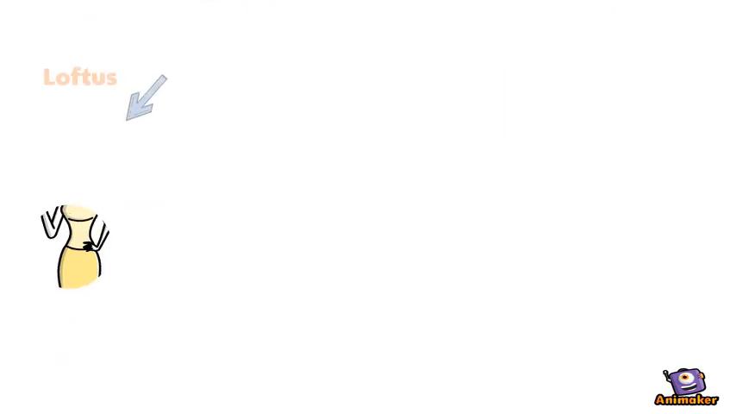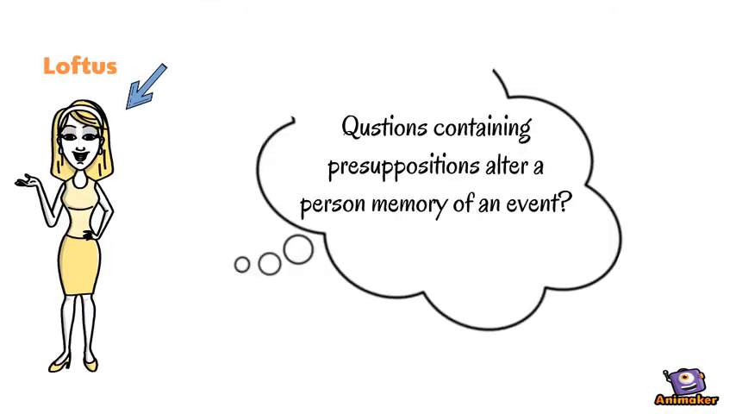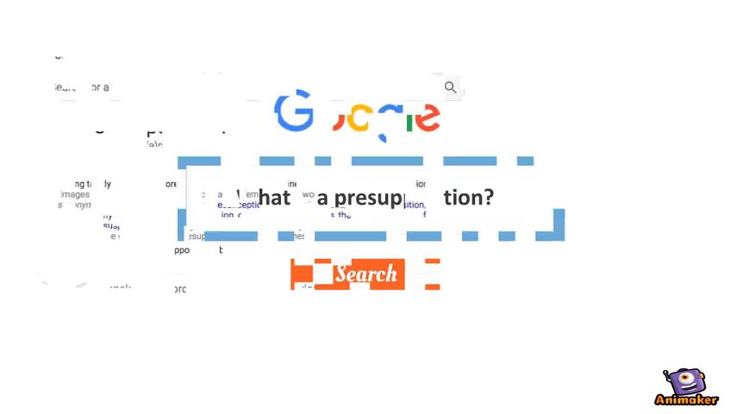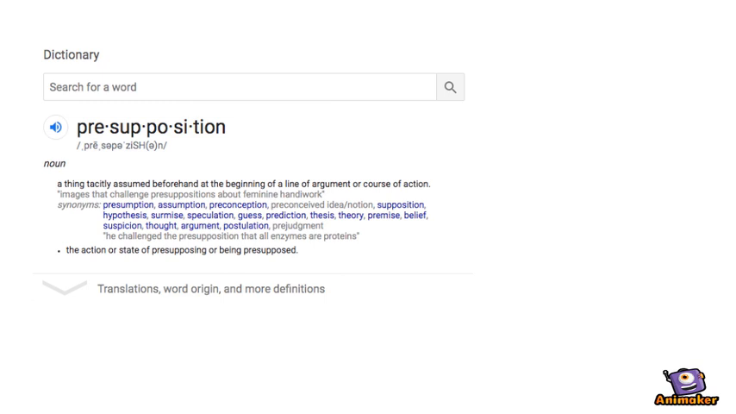Loftus wanted to know if questions containing presuppositions alter a person's memory of an event. So, what is a presupposition? A condition that must be true in order for a question to make sense.